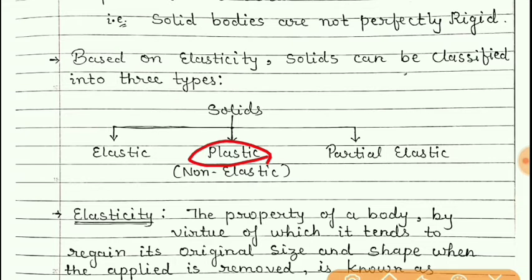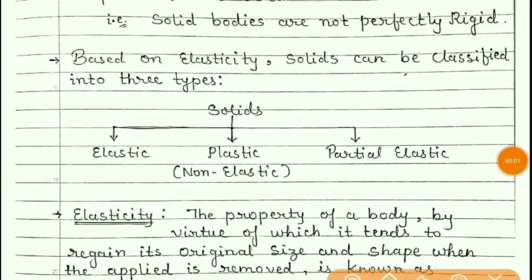Suppose force is applied to a body, then its shape will change, meaning it is deformed. But when the force is removed, it remains in that state only. That means it is unable to come back to its original shape and size. Such bodies are known as plastic bodies.